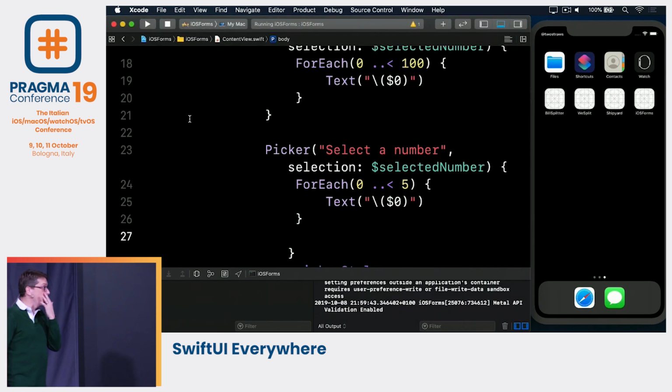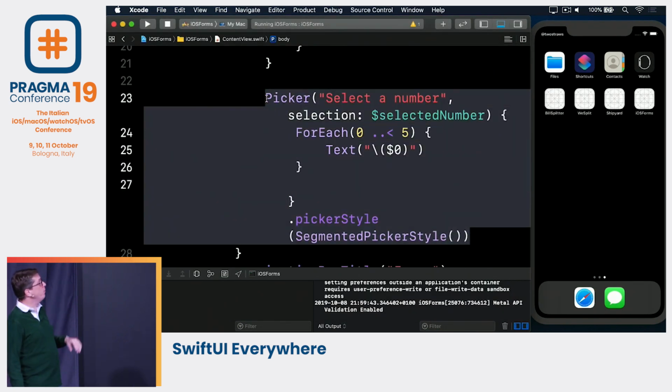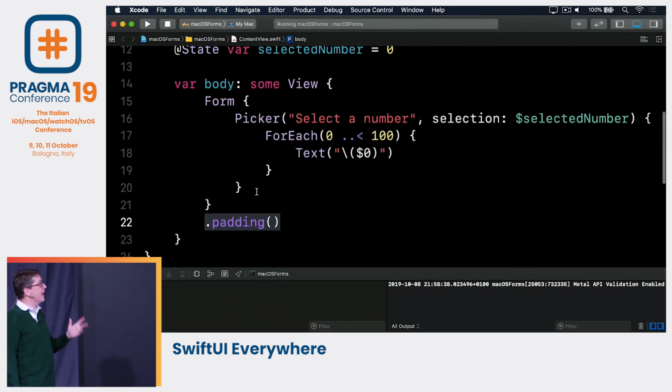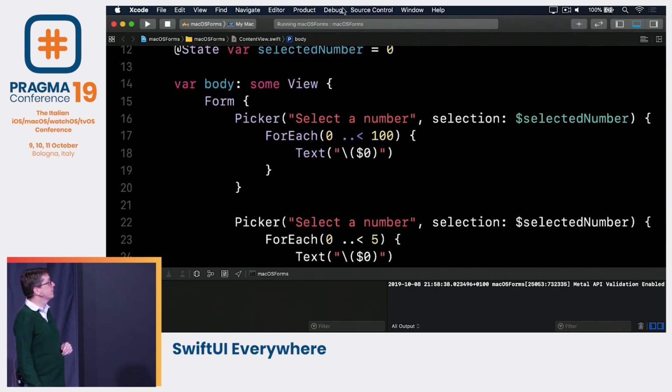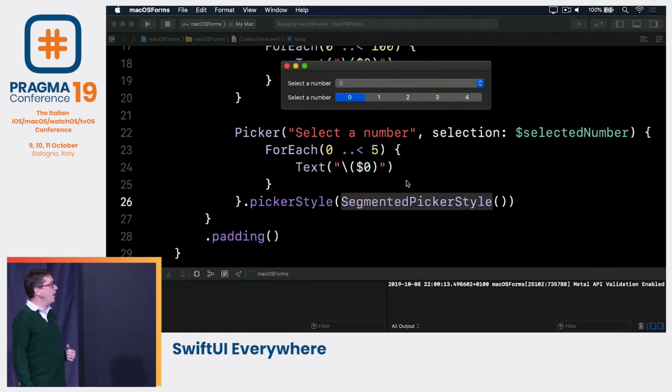So again, we can go back to our code, and I'll just select all that code again, that whole picker, swipe across to macOS, and then paste that below the first picker, like that. Exactly the same, segmented picker style, and similar. But now when it's built natively for macOS, we get the AppKit style segmented control. Identical code. This is a better job of looking native.